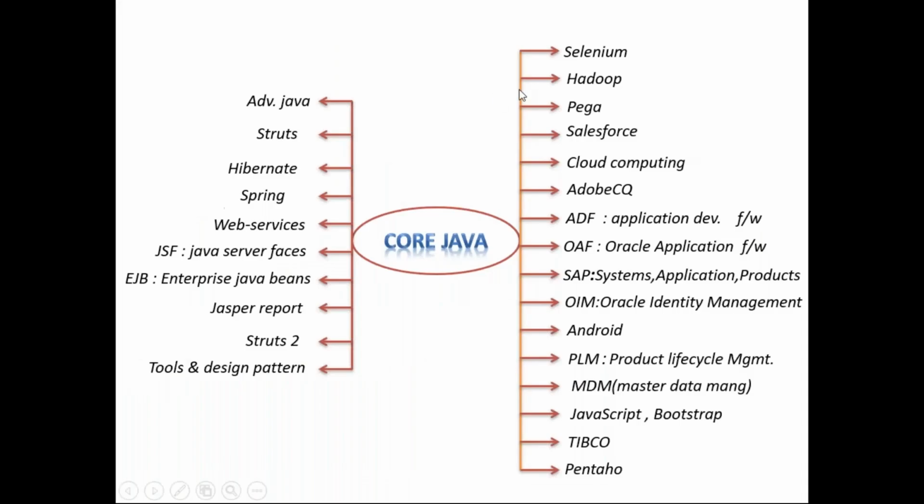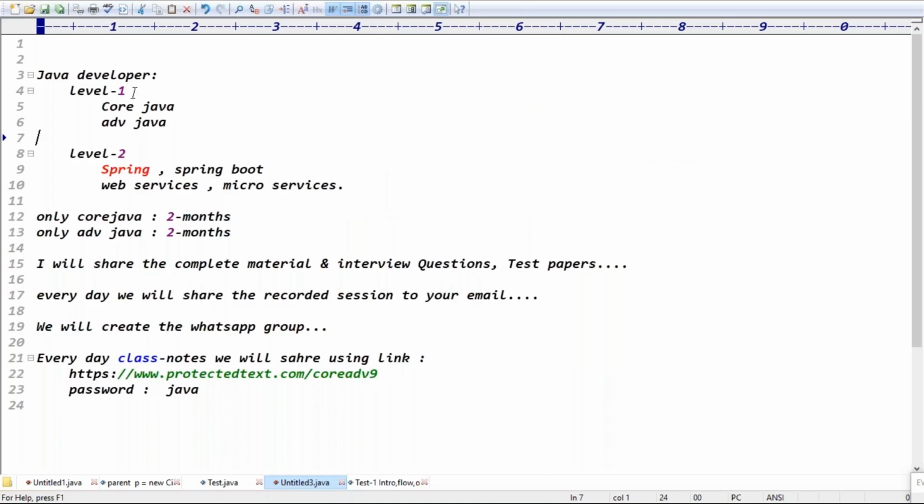Yeah, these are things, guys. This is the Java dependency. What are the technologies that depend on Java? To become a Java developer, we require level 1 and level 2.